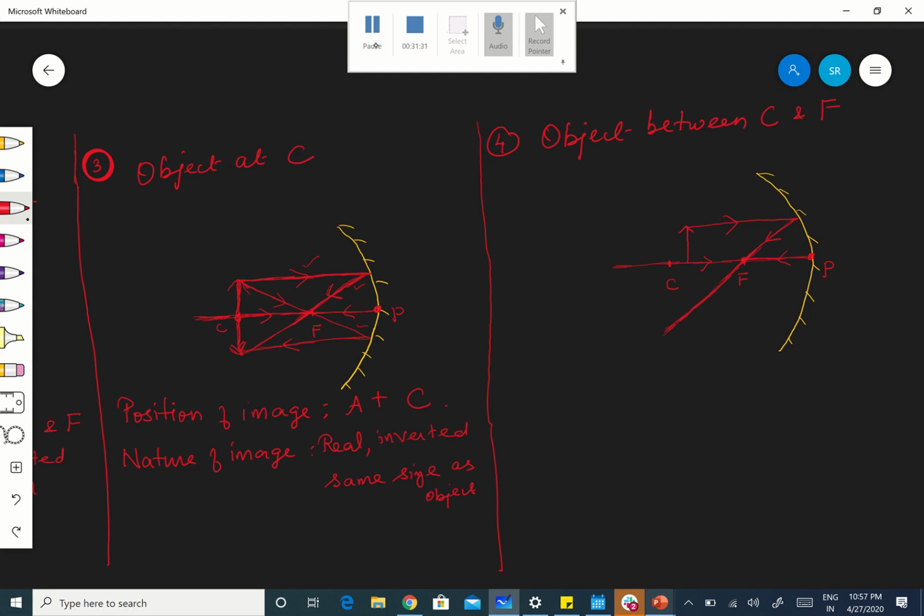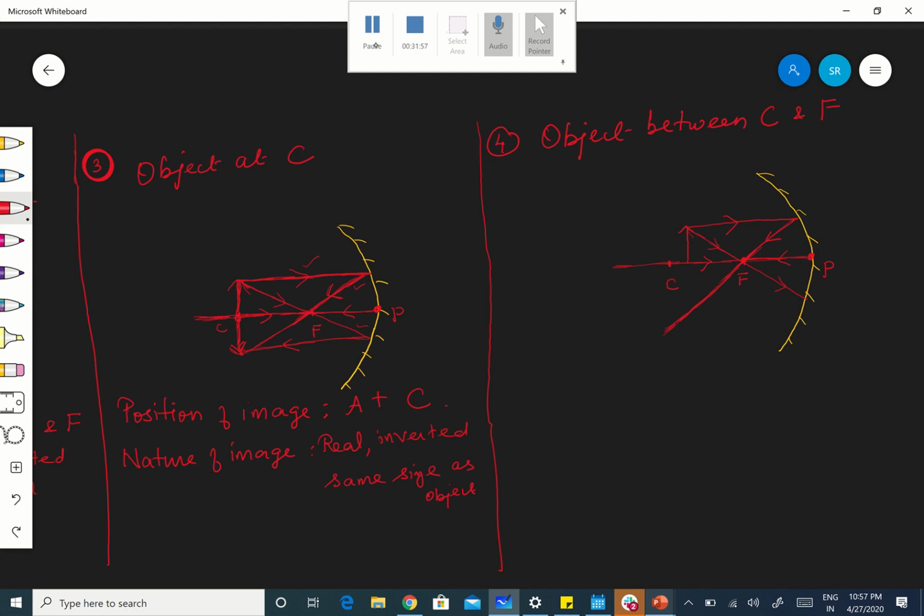Okay. Another one is passing through the focus. Next ray will be passing through the focus. When the ray passes through the focus, arrow mark is a must, all of you see. If arrow mark is there, only then it is called a ray. If there is no arrow mark, it is not a light ray. It is just a line. That is why arrow mark is a must.